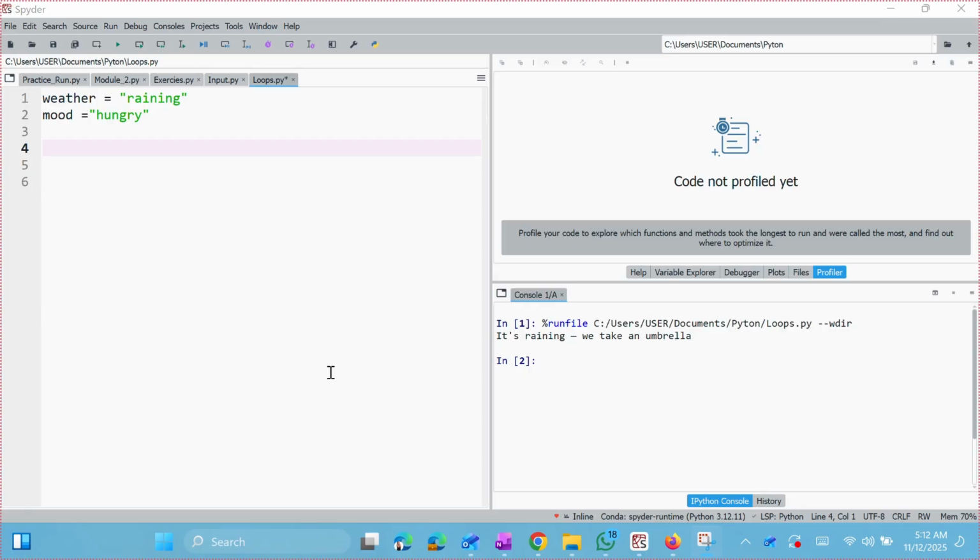So, continuing from the previous example, we can see that the variable weather here is raining and the mood is hungry. If you still have concerns about variables, you can check out the video on variables. Now I'll just paste this here to save time.